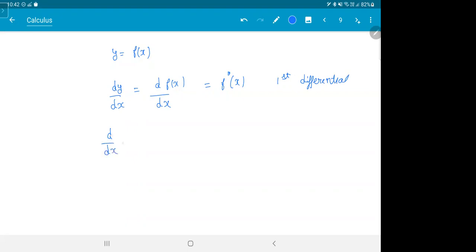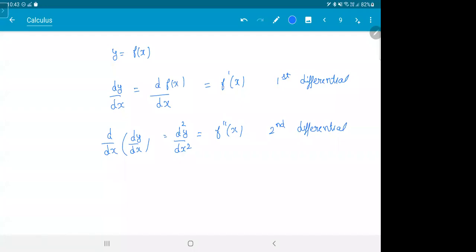Suppose you differentiate the function again. We write this as d square y by dx square. Don't worry too much about it. I'll show you when it comes again. But just now, these are the symbols. We put two dashes on the top. So this is called second differential. Means you differentiated 2 times. These are the meanings. Put it down. I know it looks a little vague. Don't worry. Once we do some problems, you'll get the hang of it. This is just symbols.